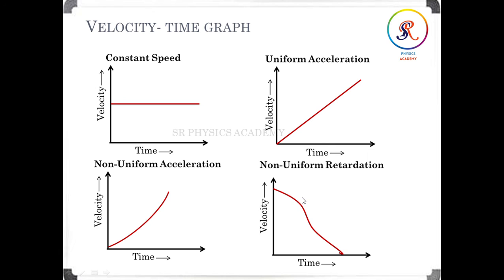But in this case, what is negative? This is happening in negative acceleration, or we can say retardation. What is the meaning of negative acceleration? If the velocity of an object decreases with time, that word is important here: in positive it increases with time, in this case it decreases with time, then we can say that it is retardation. That is negative acceleration.